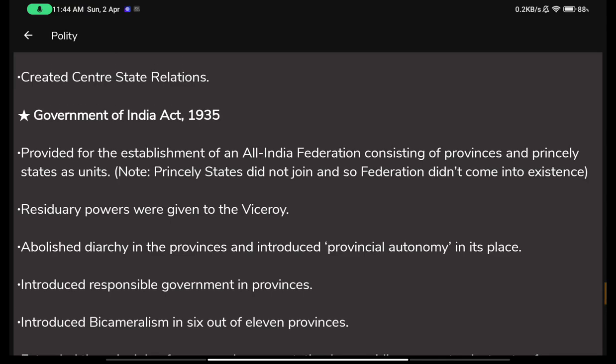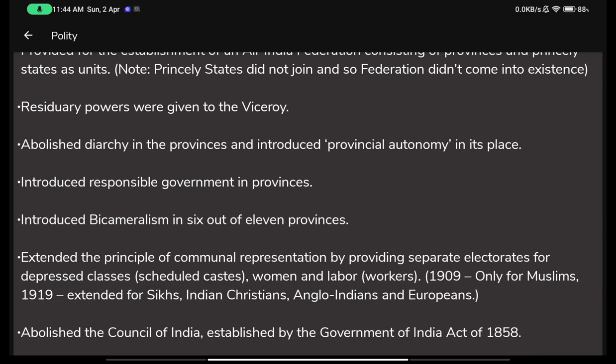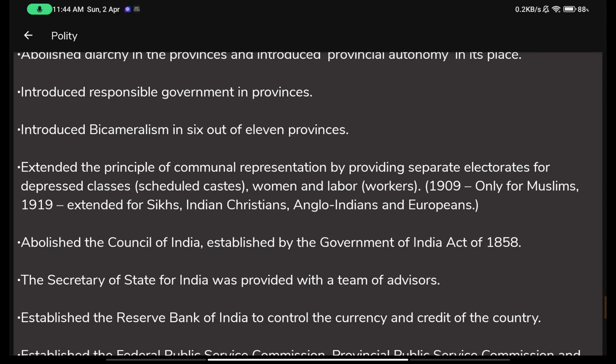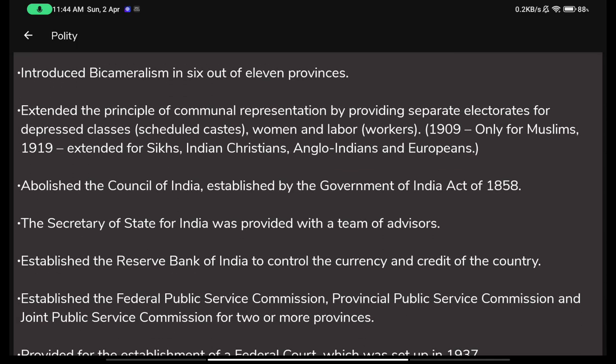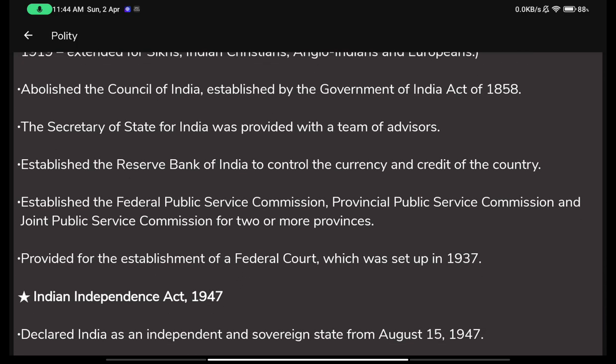Out of the Government of India Act 1935, only a few points are important, which are: abolished diarchy in the provinces and introduced provincial autonomy in its place. Extended the principle of communal representation, abolished the Council of India, and established the Reserve Bank of India. Also established the Federal Public Service Commission, Provincial Public Service Commission, and Joint Public Service Commission for two or more provinces.